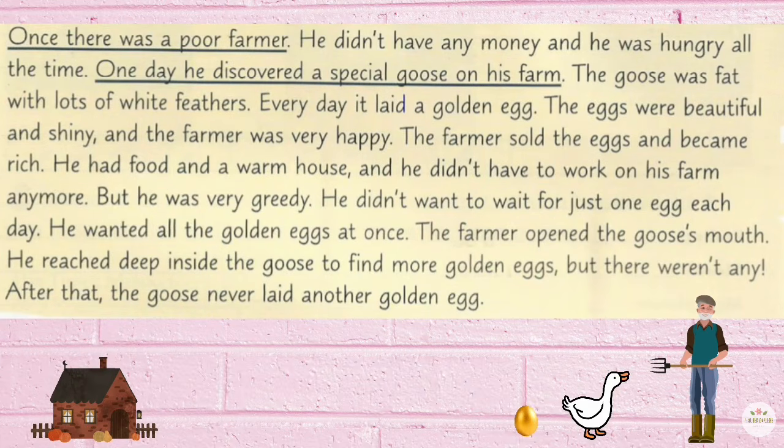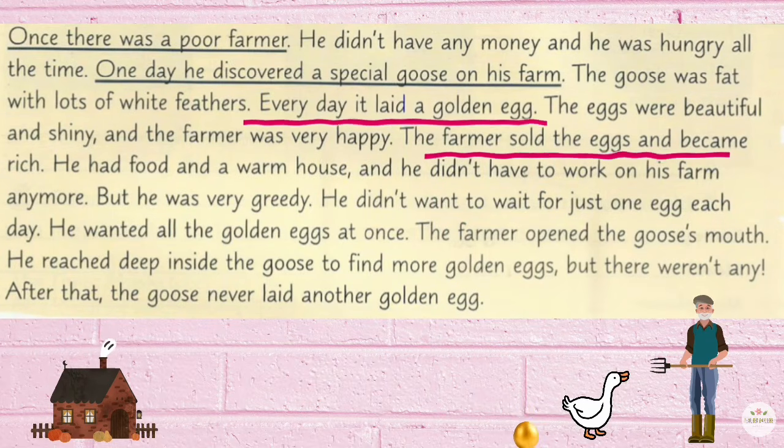Once there was a poor farmer. One day he discovered a special goose on his farm. Every day it laid a golden egg. The farmer sold the eggs and became rich. But he was very greedy.